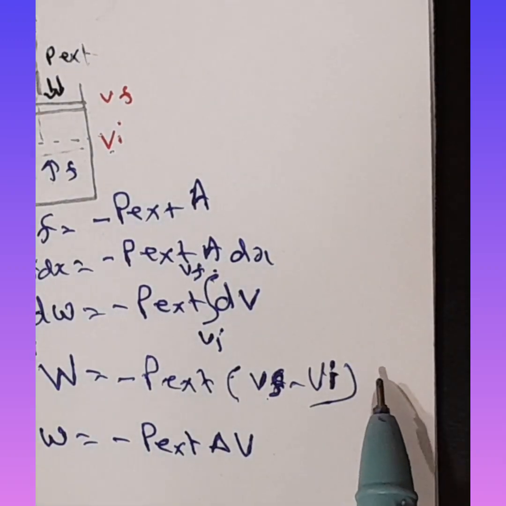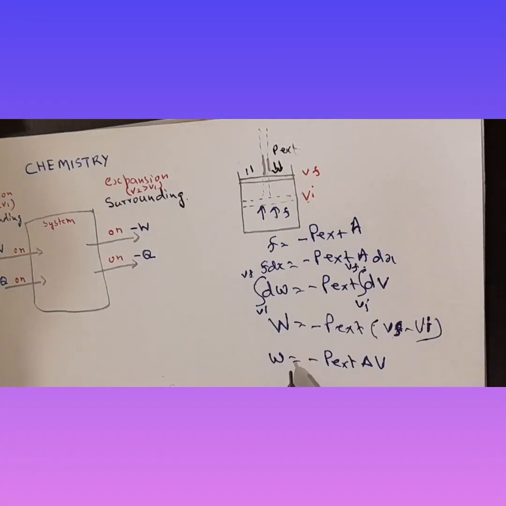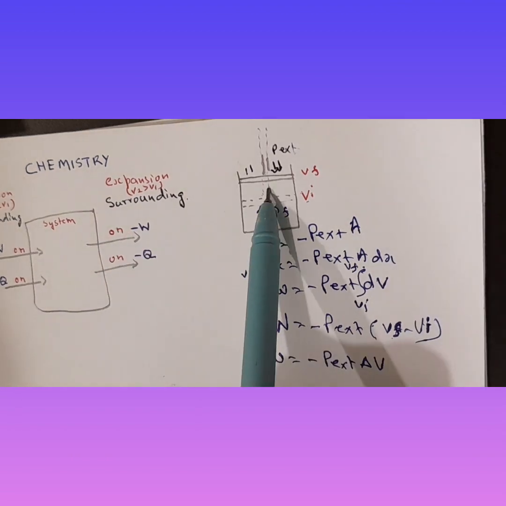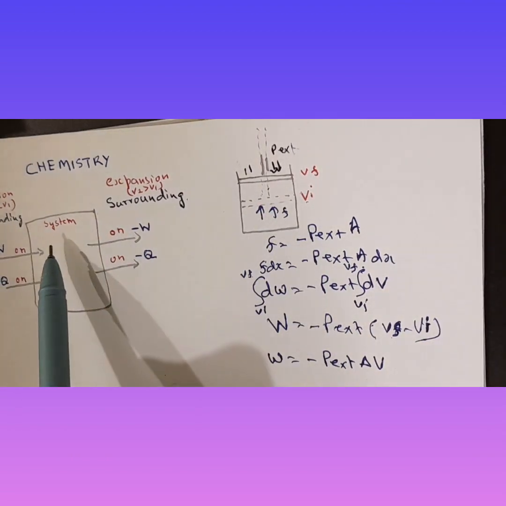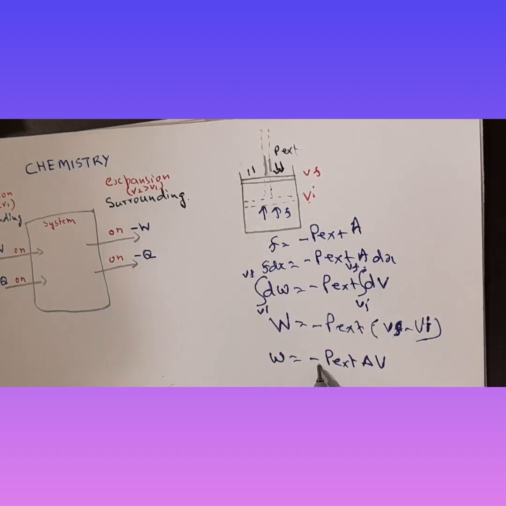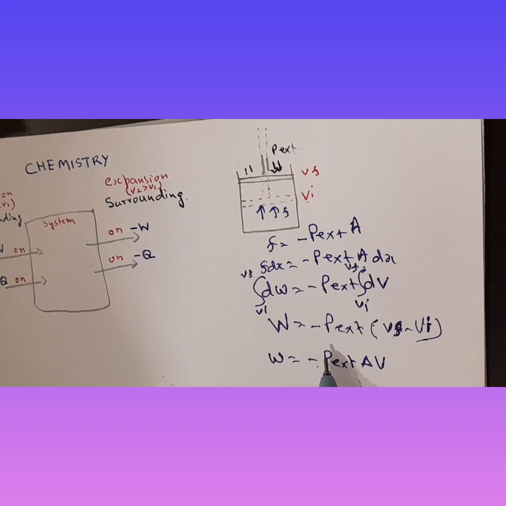V final minus V initial. Now this is the reason why we have a negative sign whenever there is expansion of gas: the system does work on the surroundings, so this becomes negative. Alright, now let's understand how it becomes positive in case of physics.